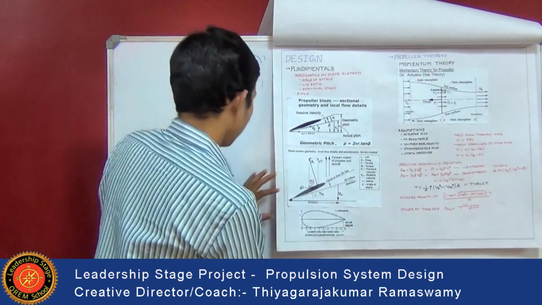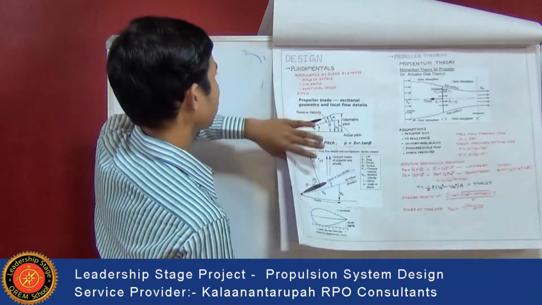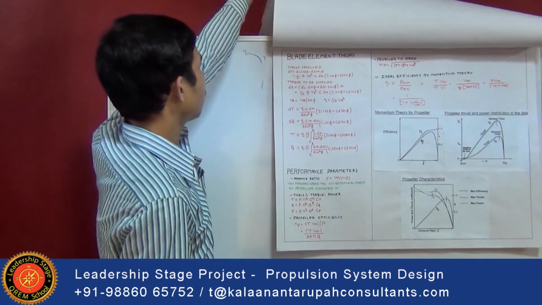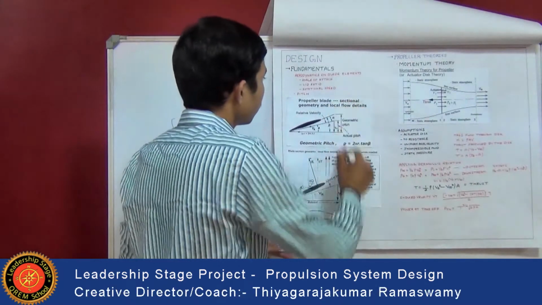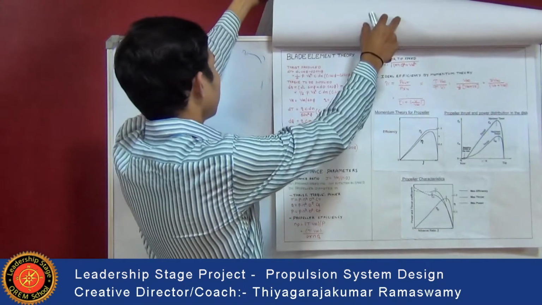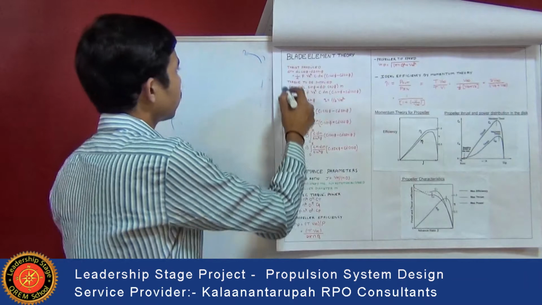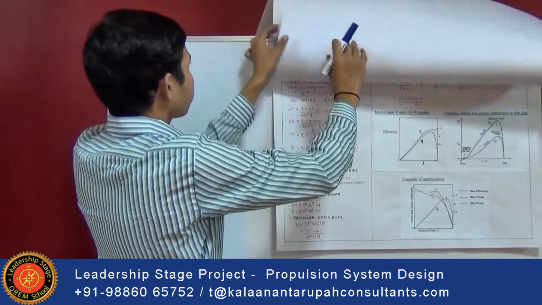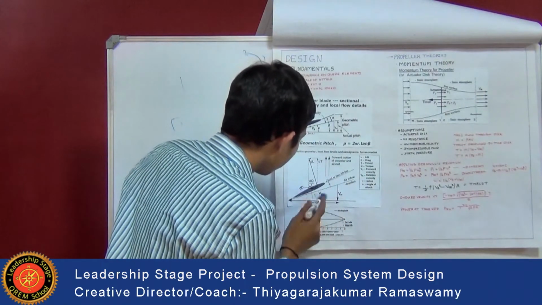Next is blade element theory. Actually, this blade element theory is not used in practice because of its disadvantages. Using the lift and drag characteristics, here we can see that this blade element theory design is carried out. First, the elemental thrust produced is calculated. That is dT is equal to dL cos phi minus dD sin phi. Here we can see dT and dD.